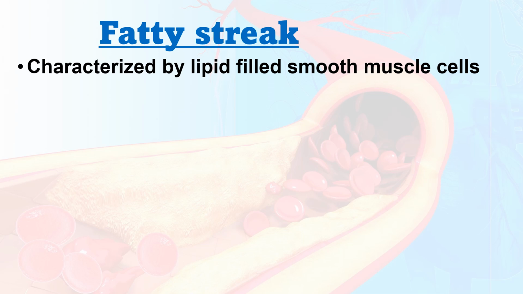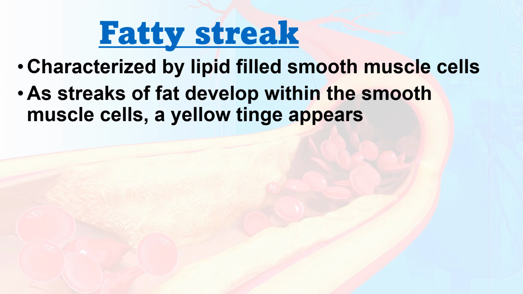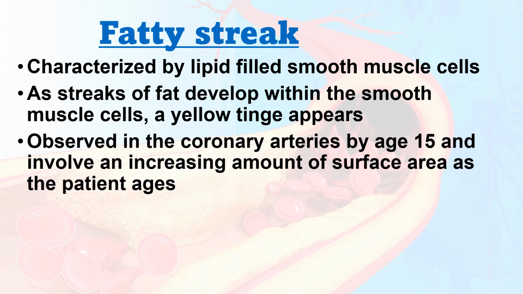Then fatty streak is characterized by lipid-filled smooth muscle cells. As fatty streaks develop within the smooth muscle cells, a yellow tinge appears, usually observed in the coronary arteries by age 15, and involves an increased amount of surface area as the patient ages.